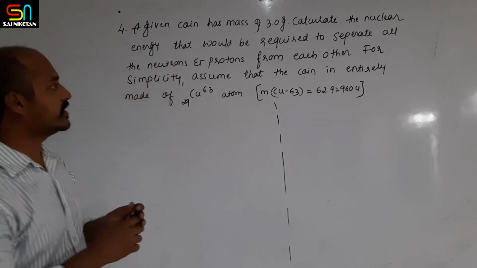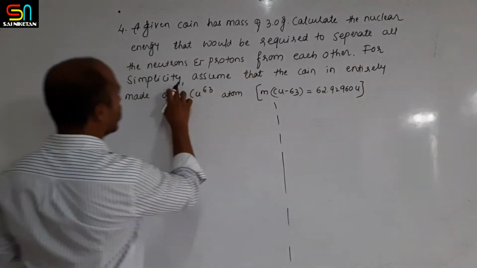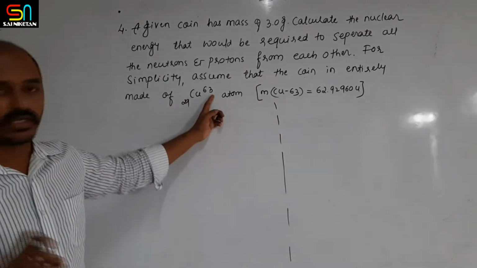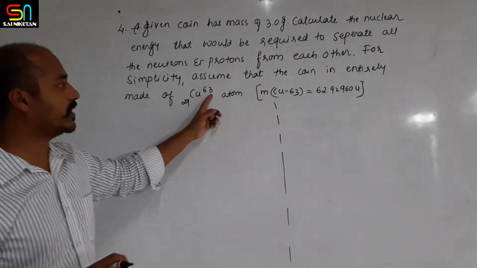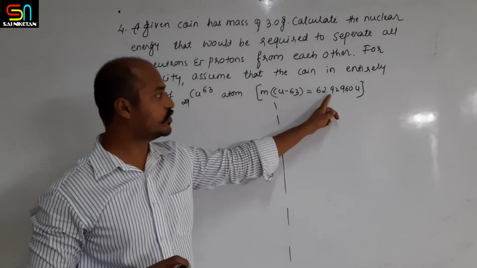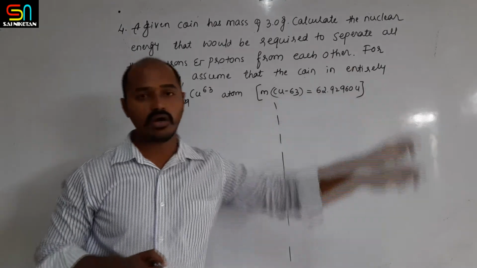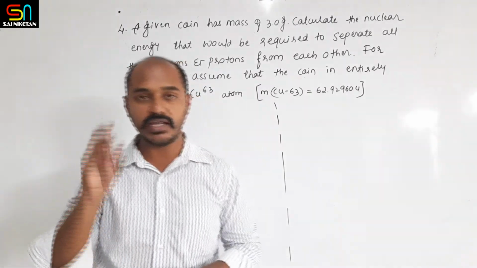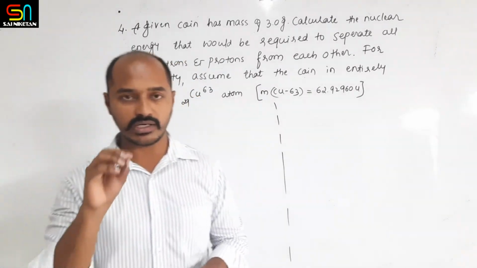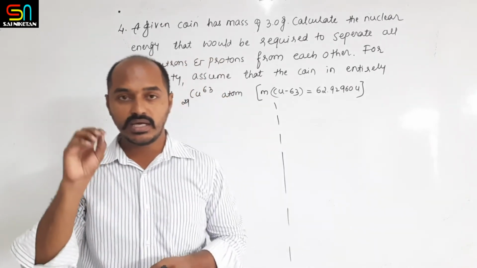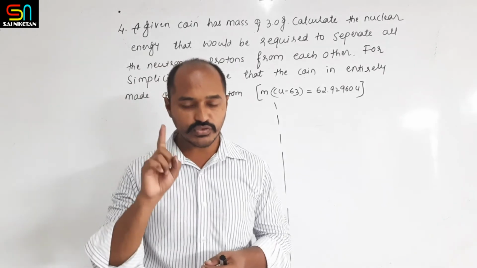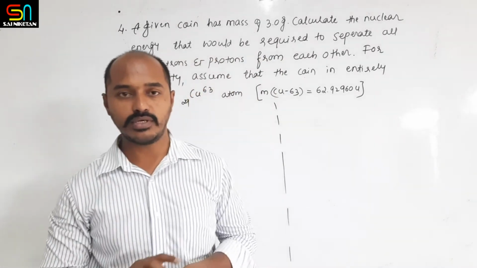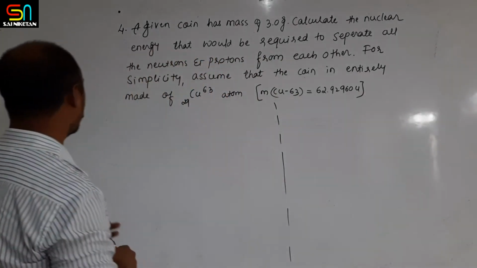For simplicity, assume that the coin is entirely made up of Cu63 atoms. The coin is completely made up of copper, and the mass of copper 63 is given as 62.92960 atomic mass unit. We have to calculate the binding energy of the coin that has a mass of 3 gram. So first we should know how many atoms of copper will be there in the 3 gram.